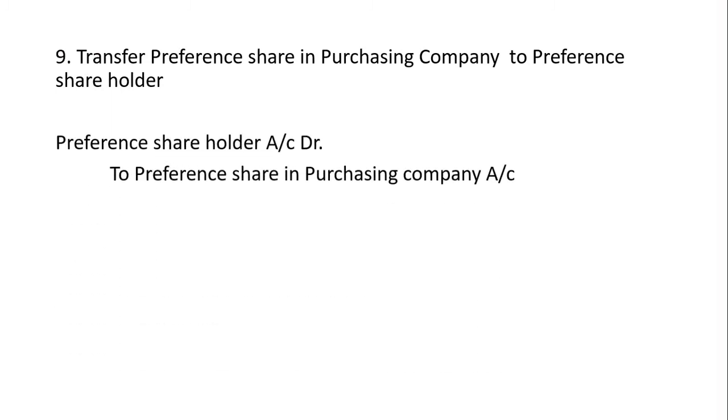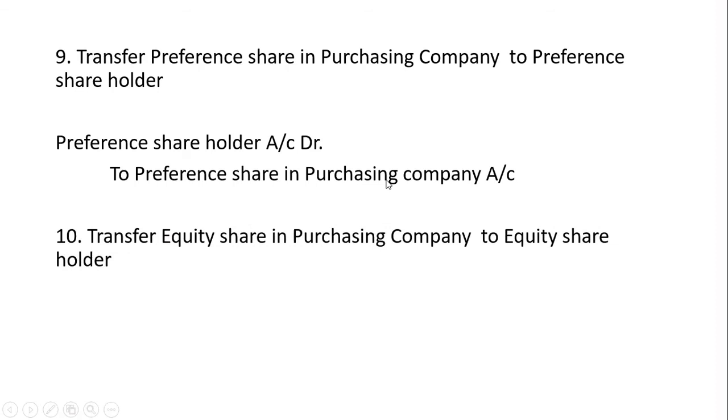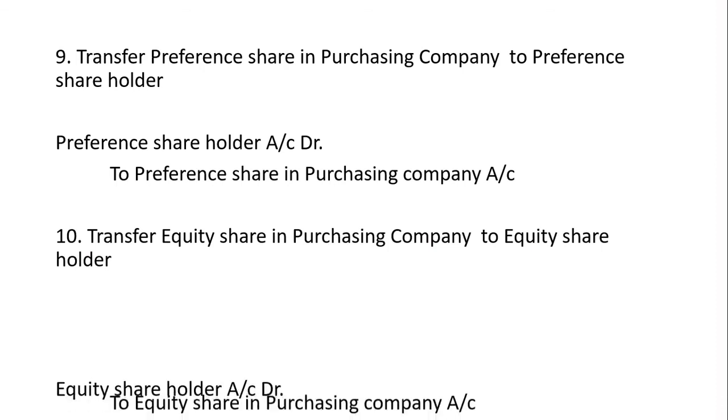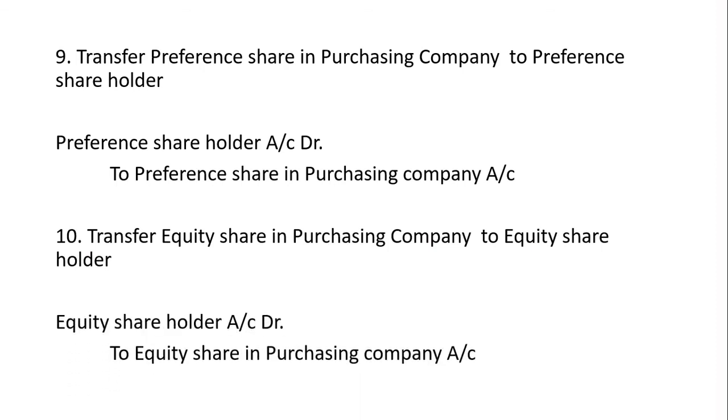Number 9. Transfer preference shares in purchasing company to preference shareholder. Preference shareholder account debit to preference shares in purchasing company account. Number 10. Transfer equity shares in purchasing company to equity shareholder. Equity shareholder account debit to equity shares in purchasing company. So these are the two group entries.